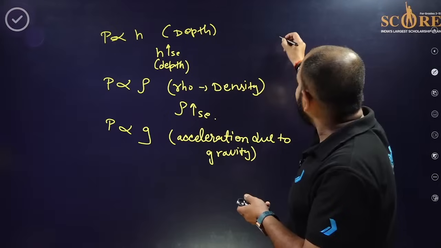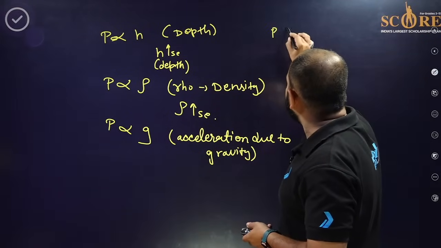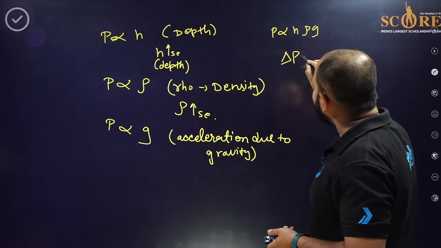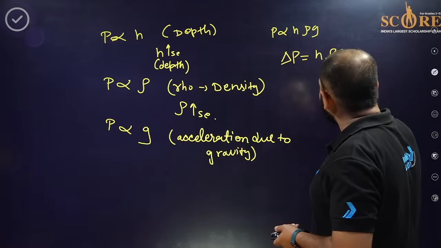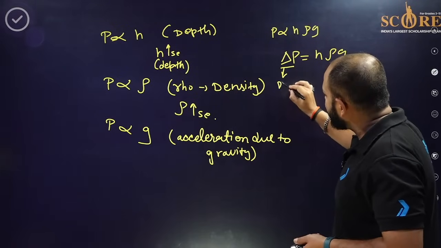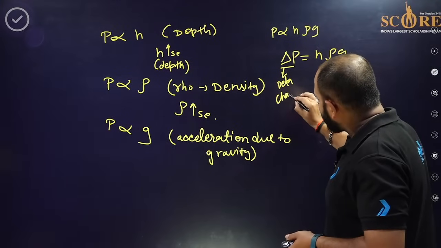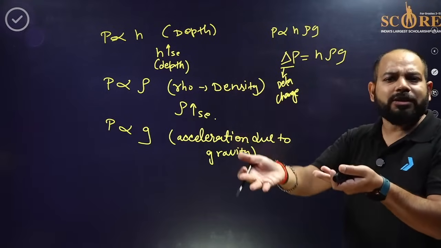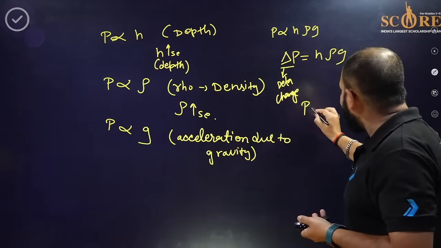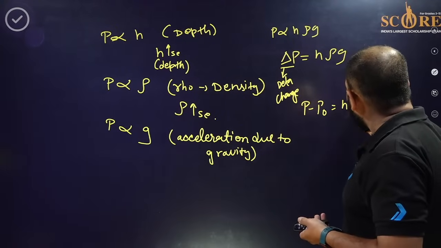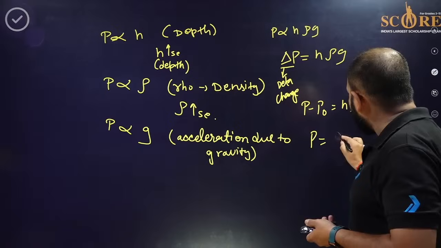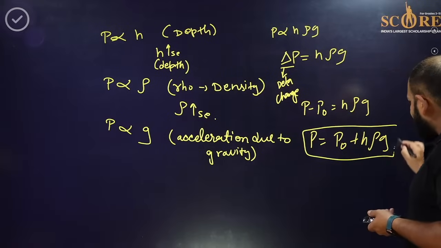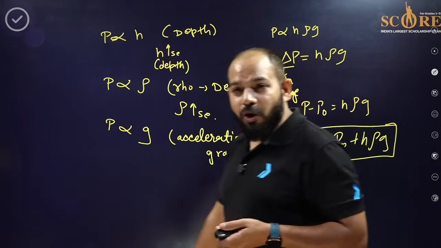Taking all of them, P is proportional to H rho G. We remove the constant, but we are using it directly like delta P is equal to H rho G, where delta means change in pressure. Change in pressure means at the surface it must be because of the atmosphere or something else. So it will be P minus P naught equals H rho G, that is P equals P naught plus H rho G. That is the pressure. I hope it's been clear.